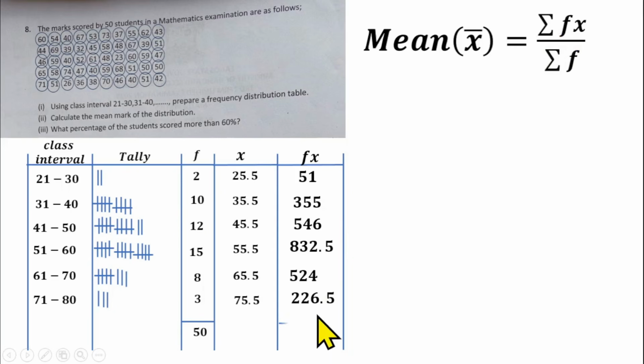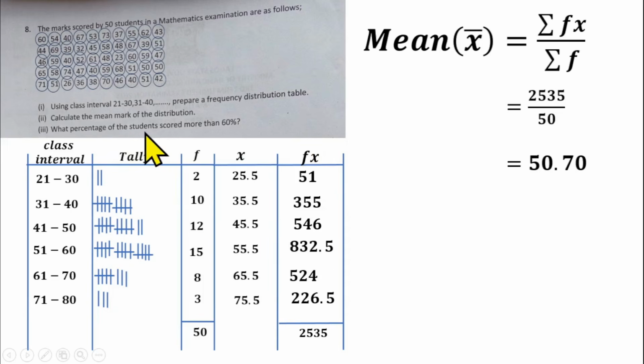Sum your fx together. So if you sum this together with your calculator, you should be having 2535. Then to find our mean, our summation f is 50. So put that in, you have 2535 over 50. Then divide that, it gives us 50.70 as our mean.